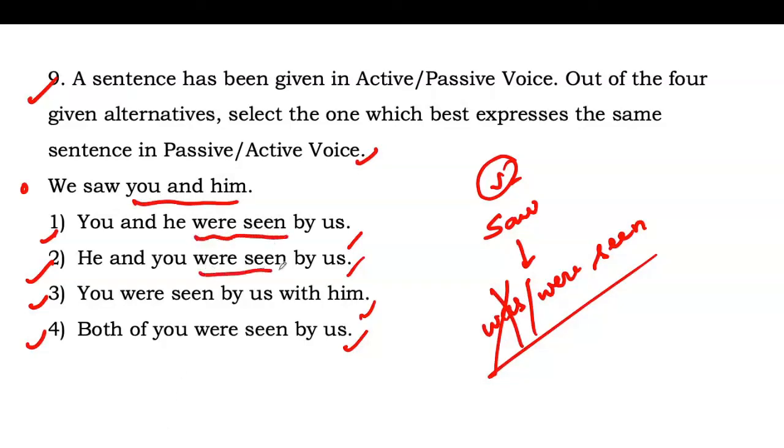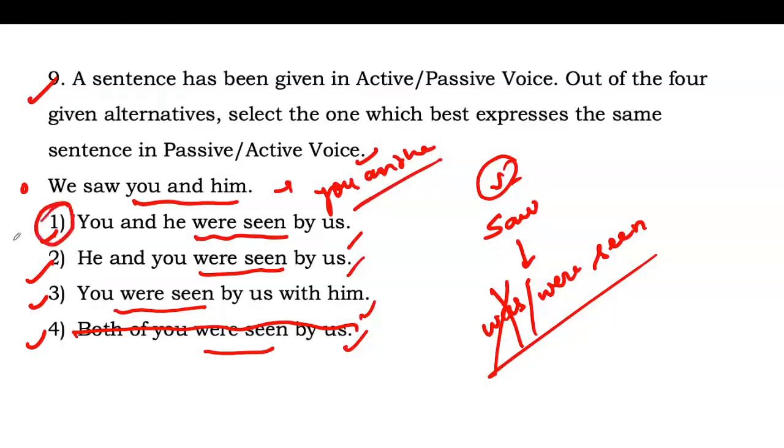Here, here, here also, and here also. So both of you is incorrect, because we have the objects you and him, so in active the subject will be you and he. Identify this. It is in part first, so option number 1 will be the correct answer.